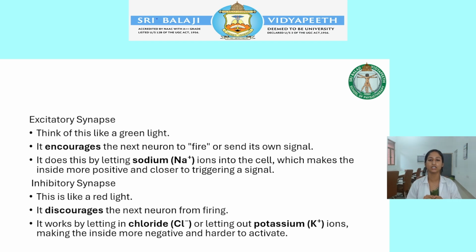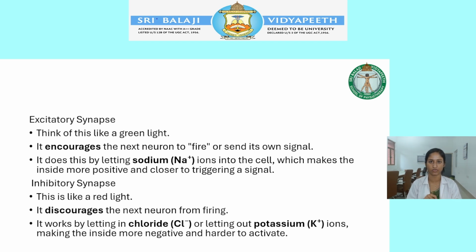How does this happen? As I already told you in action potential, when you give a strong stimulus, the sodium voltage channels open. As soon as they open, sodium rushes in, making the inside of the cell more positive. At that time there will be a firing of the action potential. This process happens in the excitatory synapse.